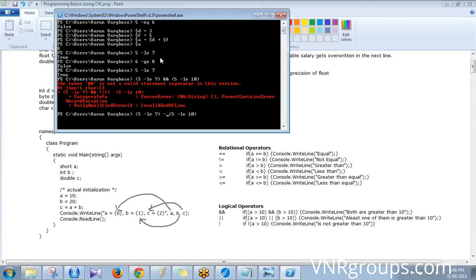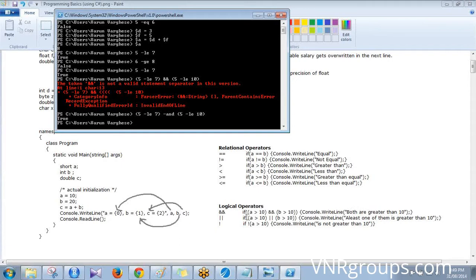See that here it is hyphen and, whereas in C# it is double ampersand. If A greater than 10 and B greater than 10, then both are greater than 10. So that is called logical and.